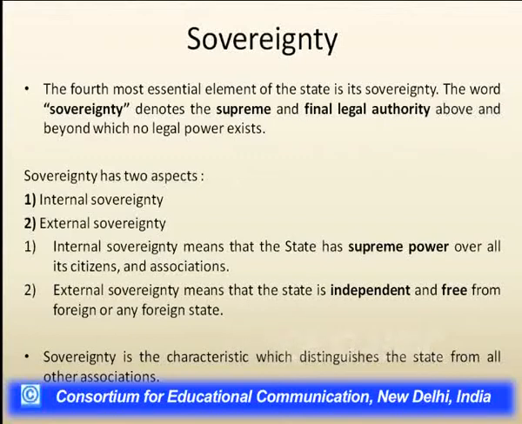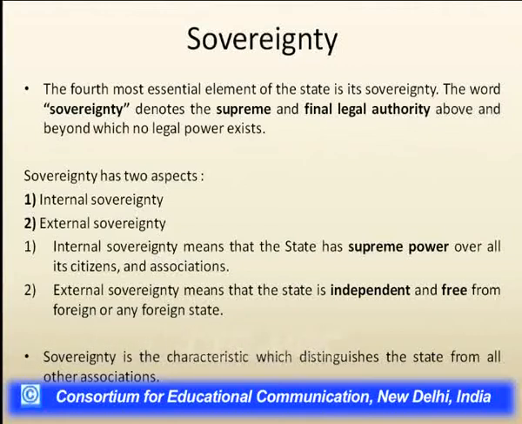Internal sovereignty means that the state has supreme power over all its citizens and associations, and externally it should also be a sovereign nation, because it should be independent and free from any foreign nations. So sovereignty is the characteristic which distinguishes the state from all other associations.